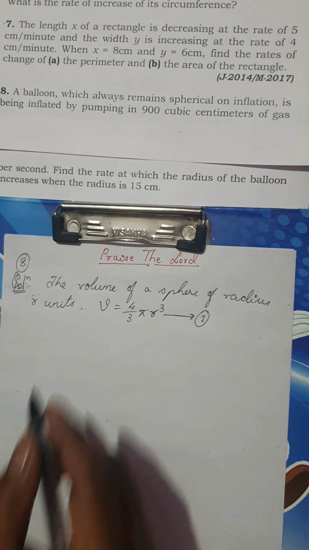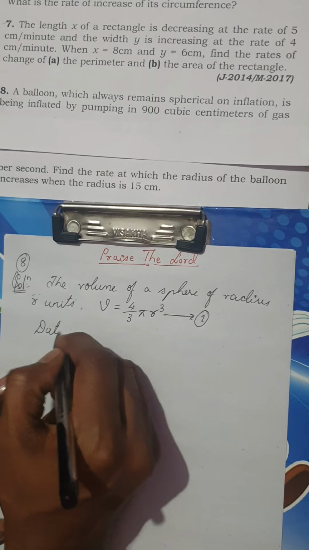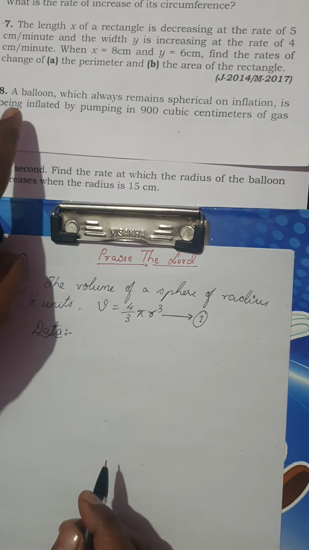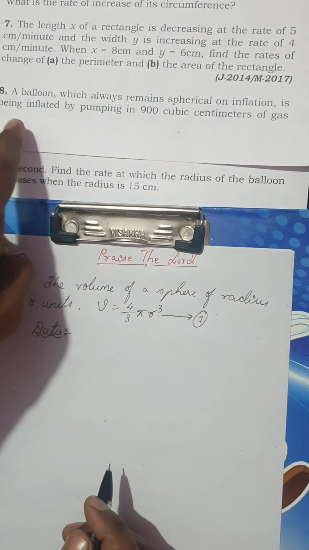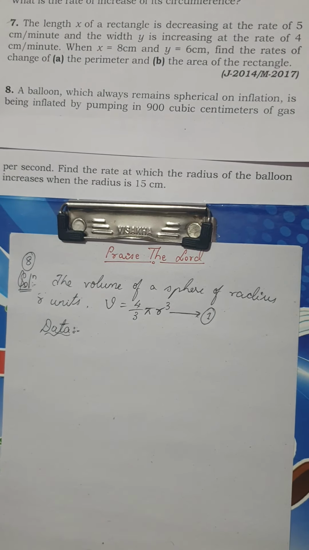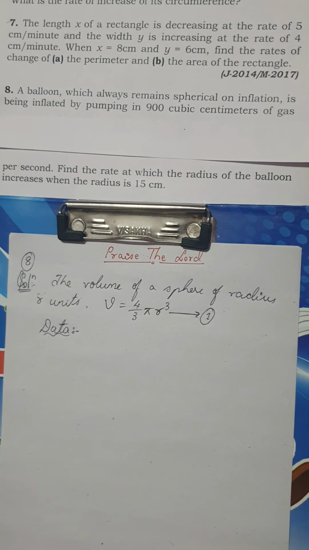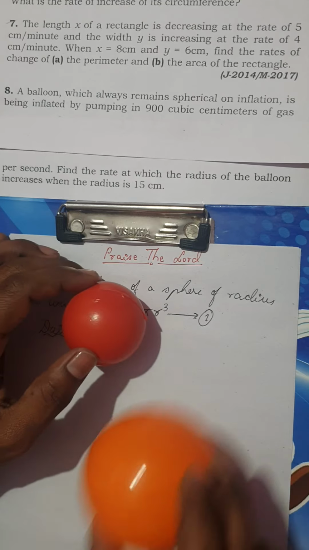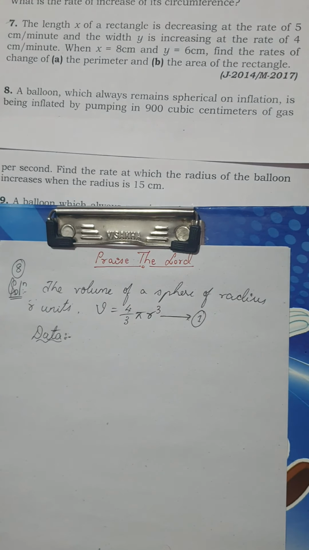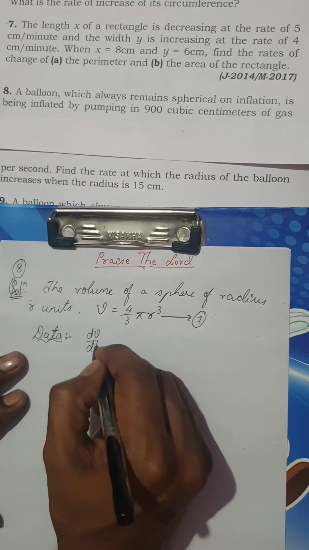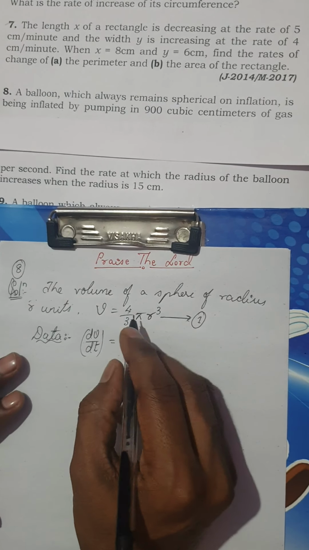Now, let me see what data is given. The balloon is inflated by pumping in 900 cubic centimeter of gas. If gas is pumped, volume is generated. As you keep on pumping the gas, the volume will keep on increasing. So what he has given is dV by dt.